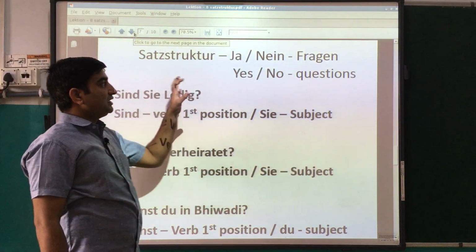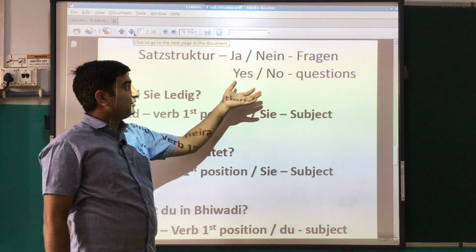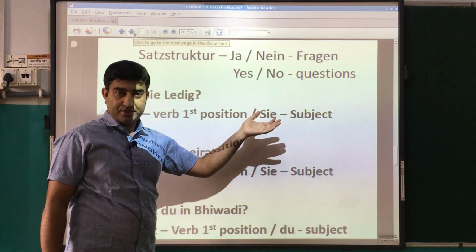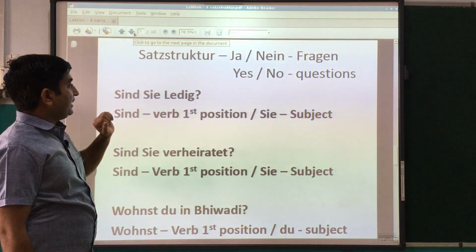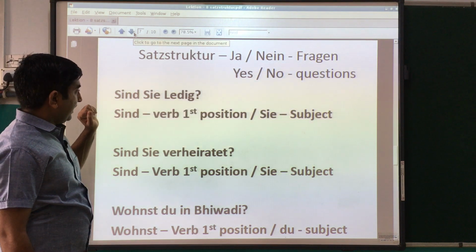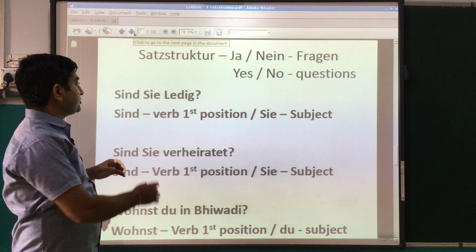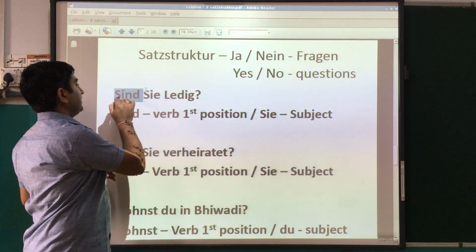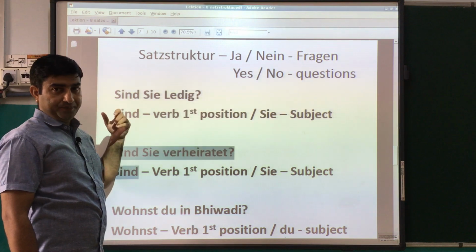Now we have this third form, the Ja Nein Fragen. Ja Nein Fragen means yes no questions. When we make any Ja Nein Fragen, yes or no question, that time the verb position should be at the starting, at the top, in the beginning.